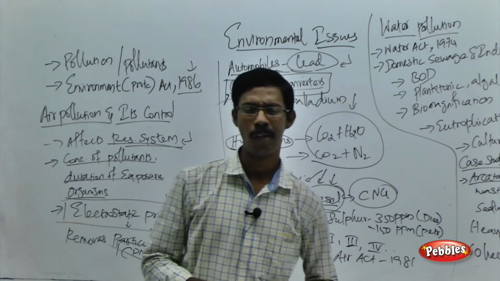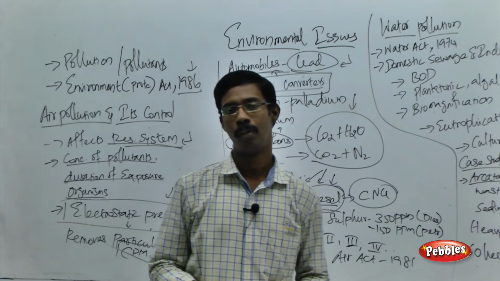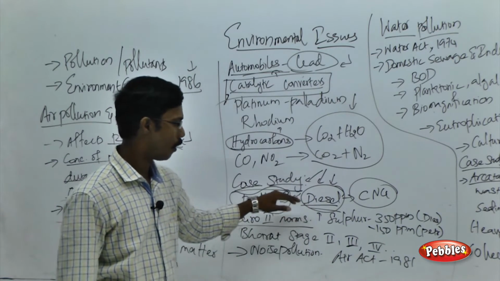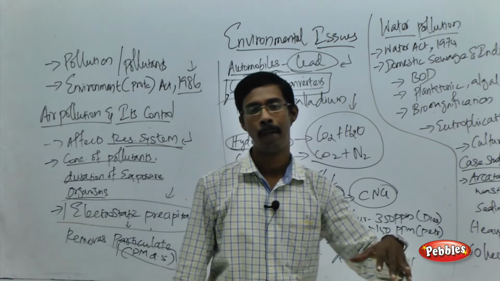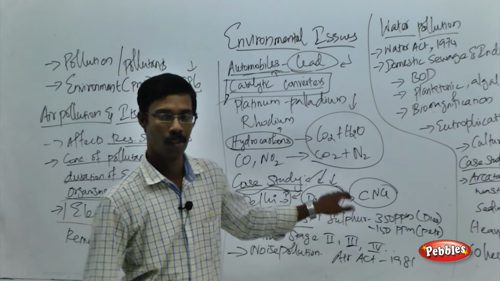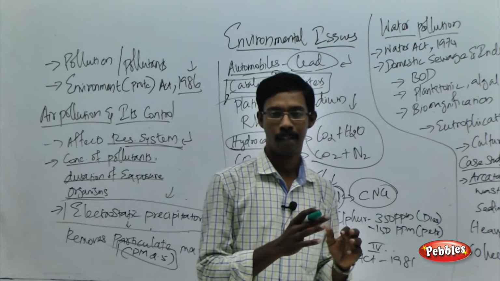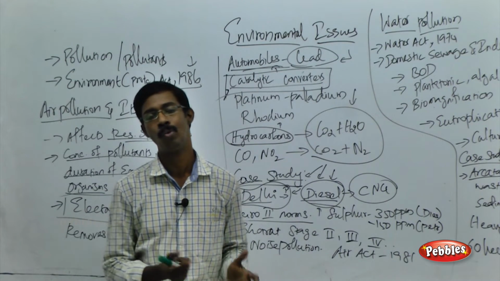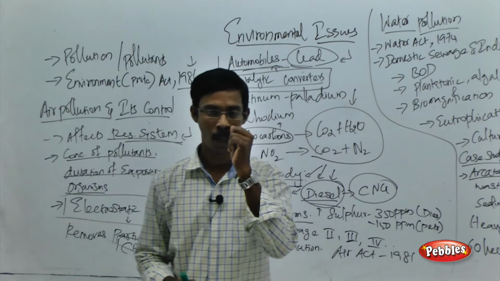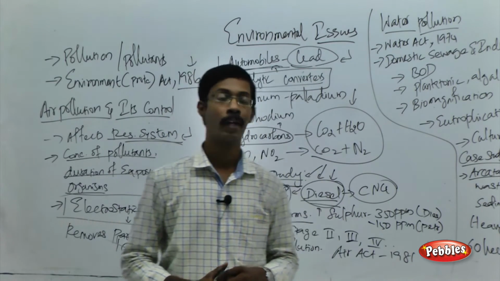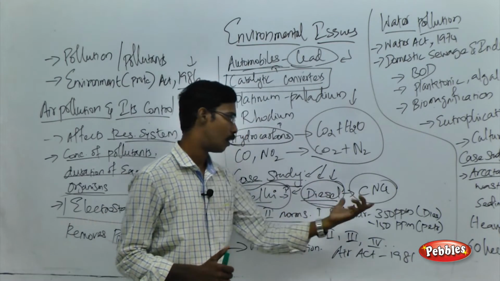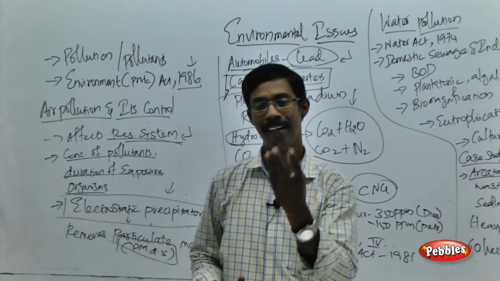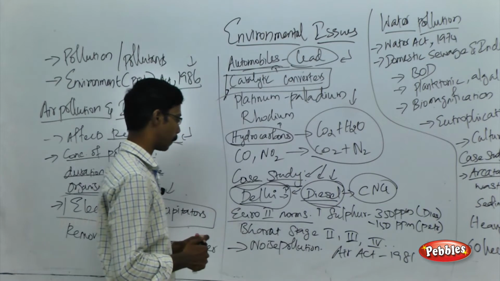What is the advantage of compressed natural gas over diesel? Diesel releases more pollutants compared to compressed natural gas, and we cannot burn diesel 100%. A huge amount of unburned pollutants is released by diesel vehicles, but with compressed natural gas you can burn all the fuel. That is the major thing.